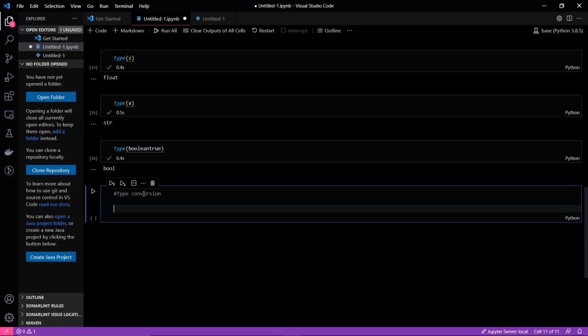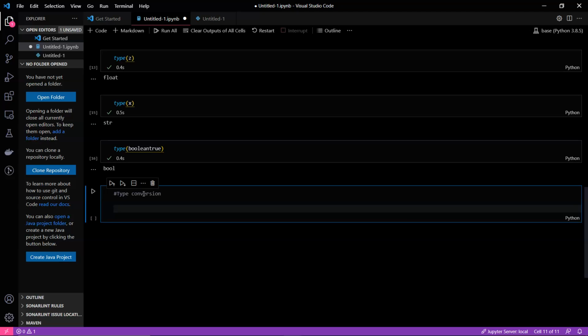Sometimes you want to convert an int data type to float data type, or an int data type to boolean data type, or sometimes you want to convert a string into int. This happens when you are writing huge programs, even small functions.